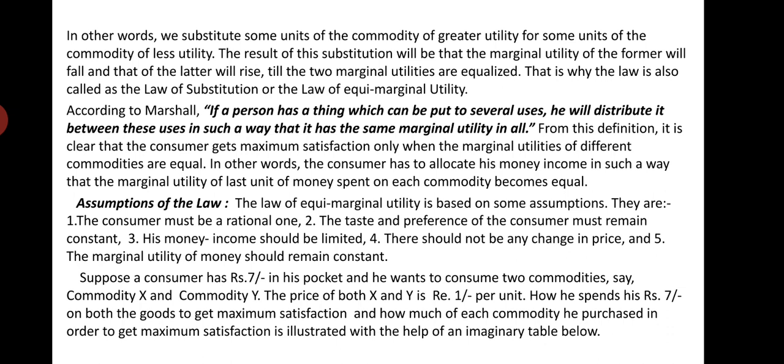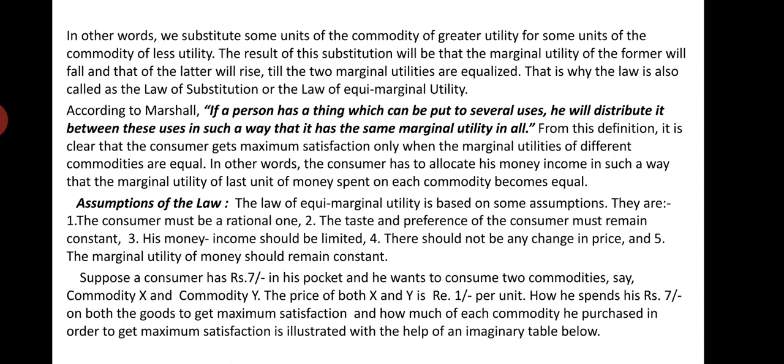Now we will come to the explanation of the law. Suppose a consumer has 7 rupees in his pocket, at his disposal, and he wants to consume two commodities, say commodity X and commodity Y. This 7 rupees is to be spent on these two commodities.